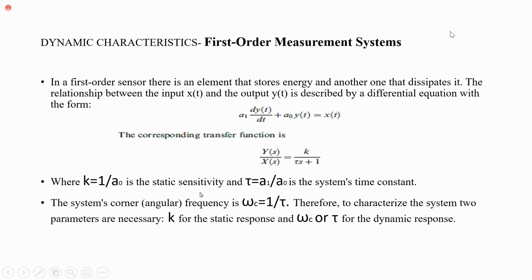K is static sensitivity and tau is time constant. K is depending on the first device, that is a naught. Tau is depending on both the devices, energy storing device and energy dissipating device. So tau can be derived from a1 divided by a naught.